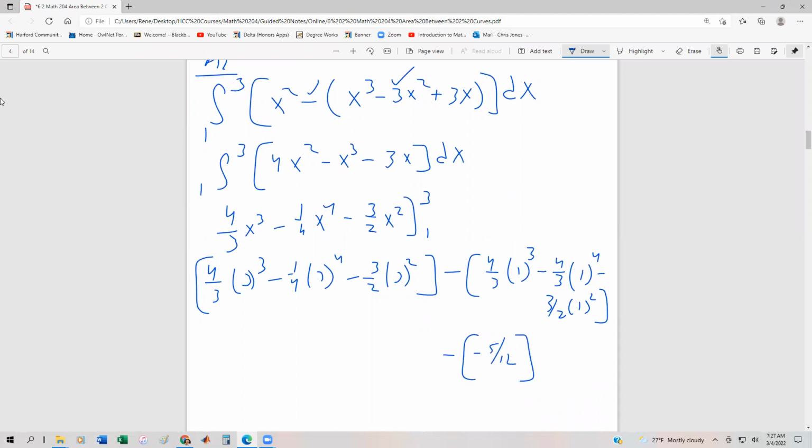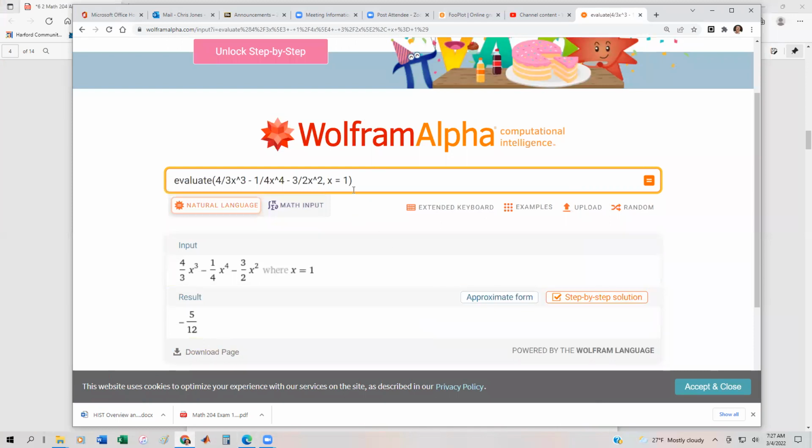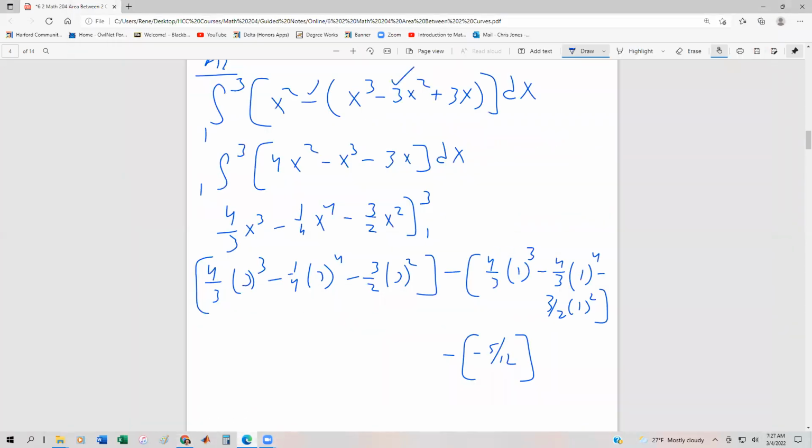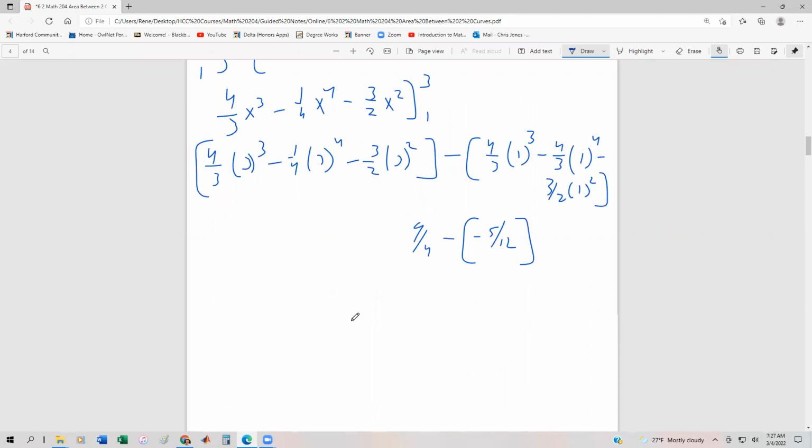So this is just going to be a negative 5/12. And then we go back to Wolfram Alpha, and we'll just say when x is equal to 3 this time. All right, and this time we get 9/4. Again, certainly we could do this with a graphing calculator. So we get 9/4 minus 5/12. If we compute that, get a common denominator of 12, that's going to be 27 twelfths plus 5/12, and we get 32 twelfths, or with a common factor of 4, that's going to be 8/3.